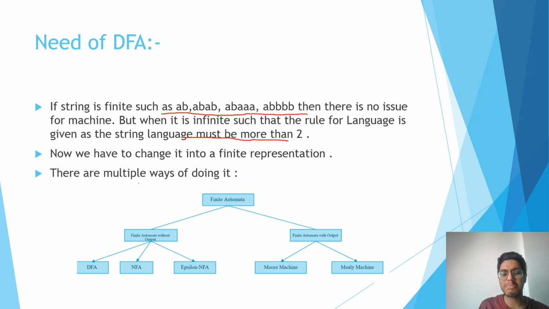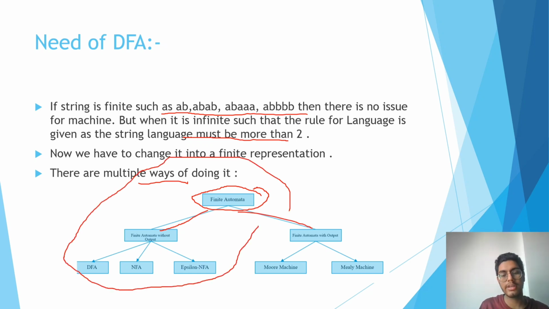For this there are multiple ways of doing it. To represent it as finite automata, we can have finite automata without output or with output, but we will look at only this part, and even in this we will look at only these two parts, because there are a lot of details you must know about all this, and we cannot cover it in one video, obviously, because all this is the core basics of automata, right? Then we have to look at what DFA is right now, and then NFA. So let us move on to DFA.